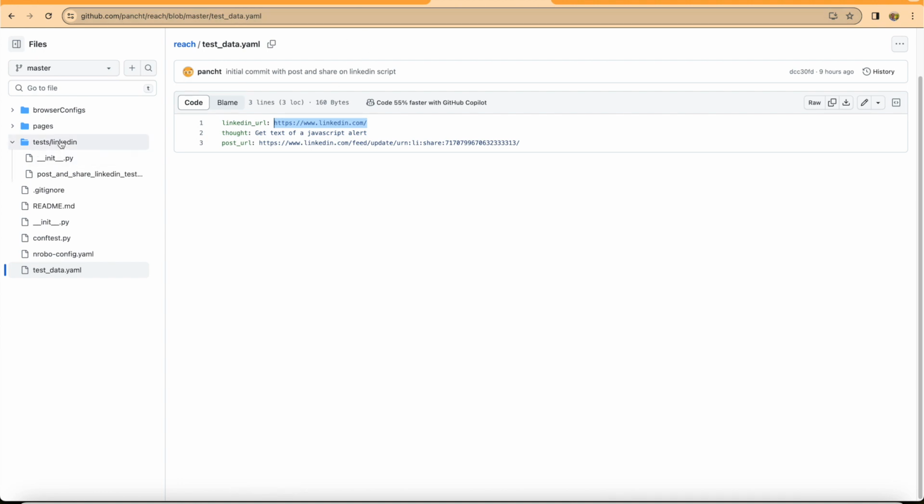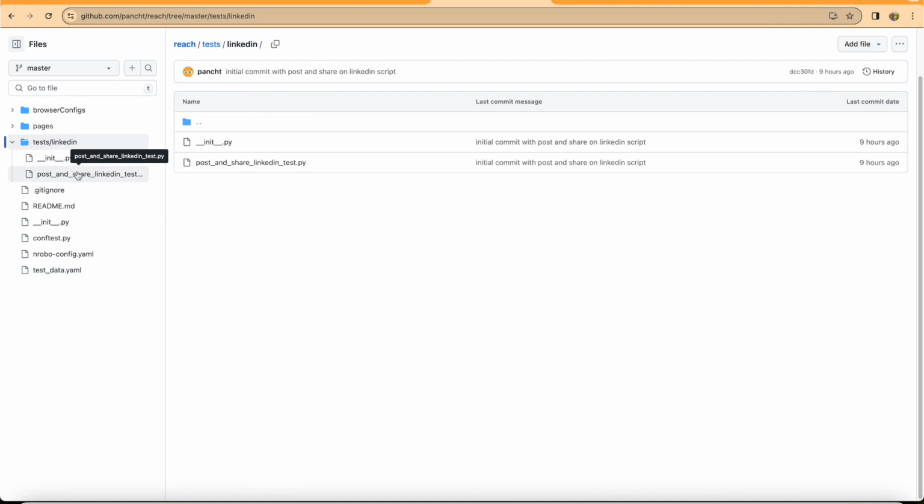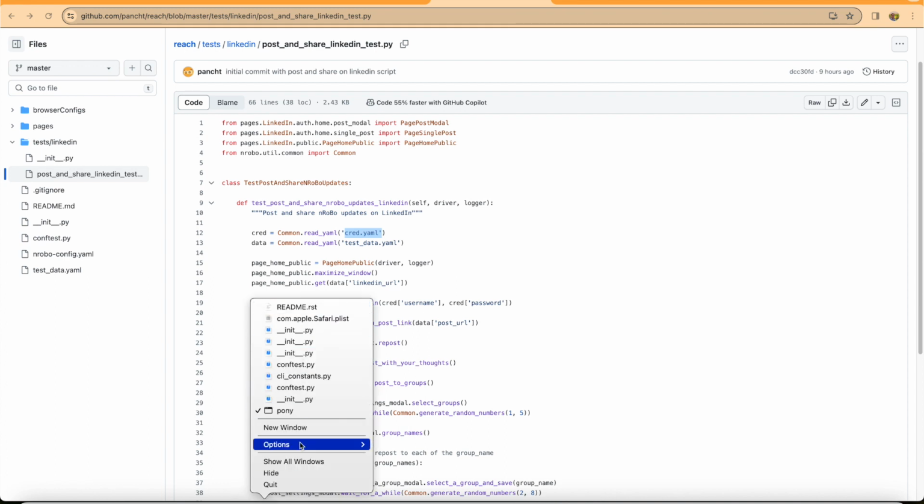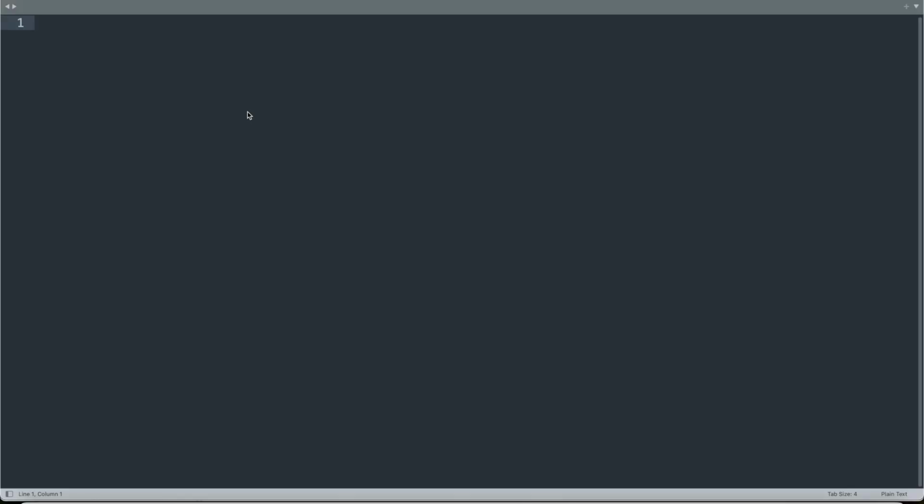So how will you supply credentials? You have to create a cred.yml file and save it in your project root directory. Let me open a new window. This is Sublime, by the way.